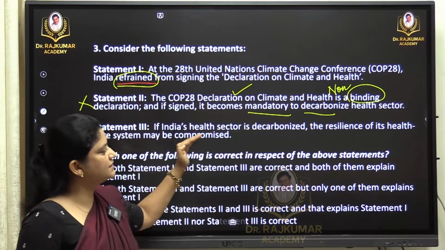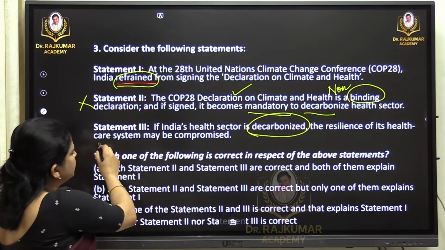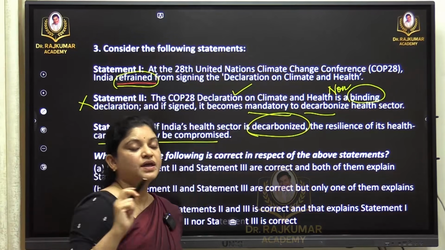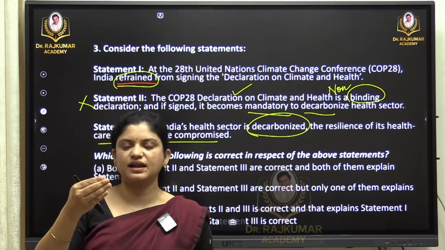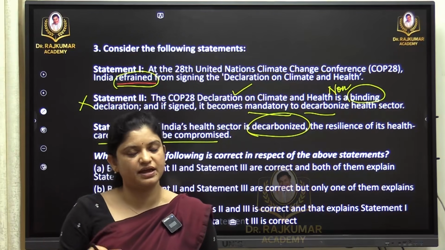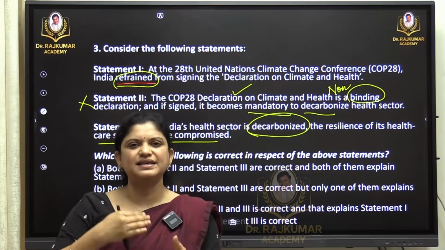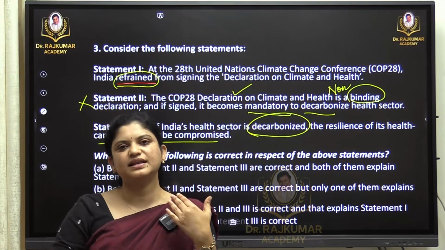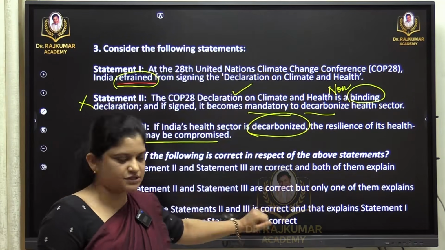The second statement is: if India's health sector is decarbonized, the resilience of its healthcare system may be compromised. These are questions wherein we have three statements. The first thing we have to look into is whether there is a transition, a continuity, because we have to choose among these options.